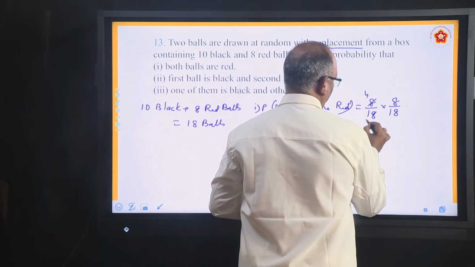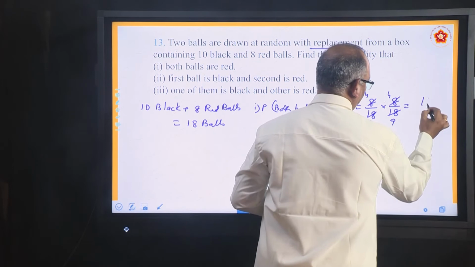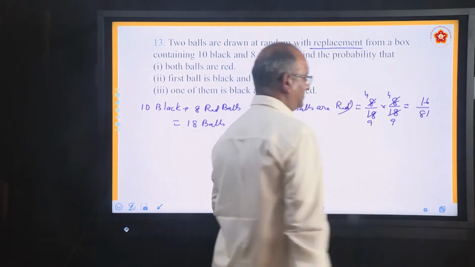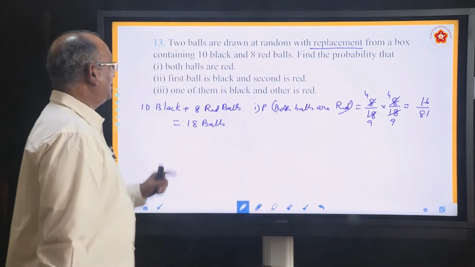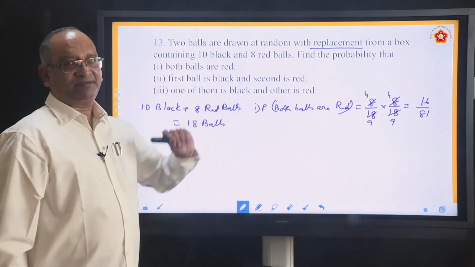2 4s are 2 9s are. So the answer is 16 by 81. This is the first one. Come to the second one. He says first ball is black, second is red.